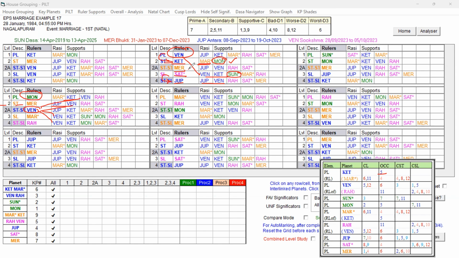Mercury is playing a role at the 2A level, and let me clear this. So the destiny is an unfavorable key planet. Mercury is playing a role at the 2A level, and the star level planet Mars, Ketu represents Mars, is playing, and Mars is also forming a ruler link to the source planet, and Mercury is also playing a role here. You can see Mars also playing, Mercury also playing. So the unfavorable key planet of the destiny is ruling or influencing the Dasa Lord.